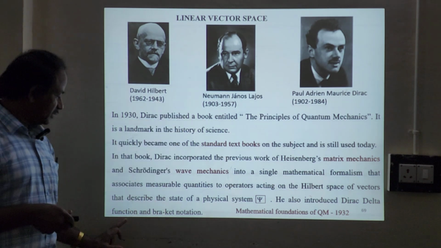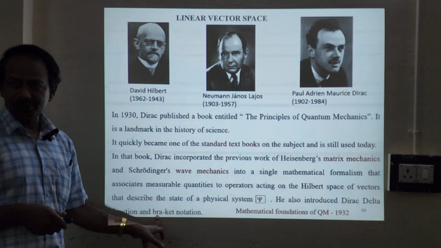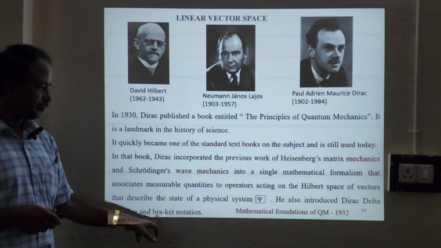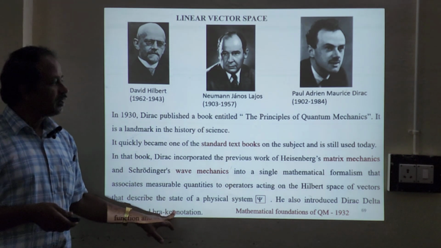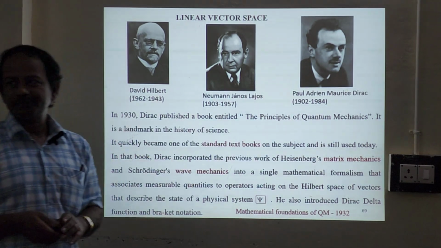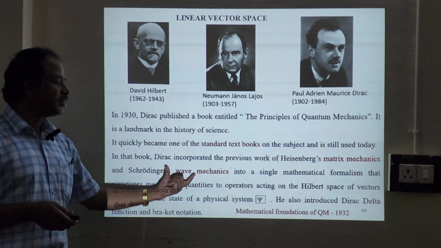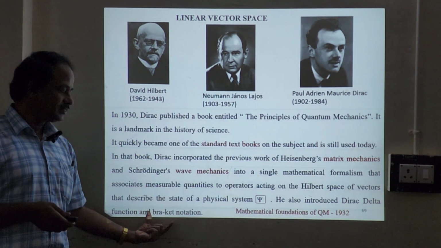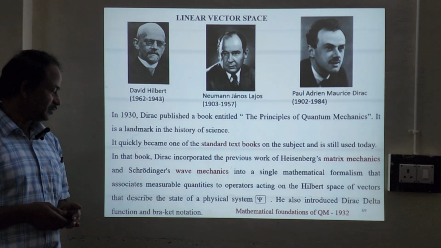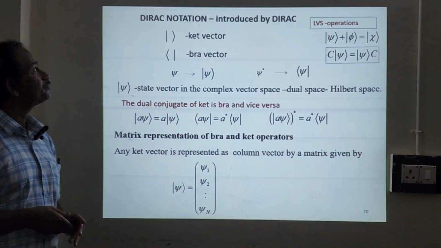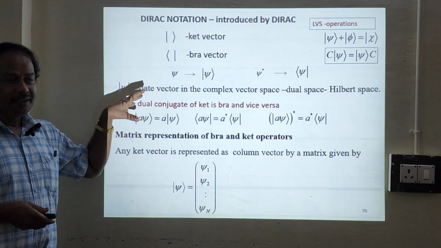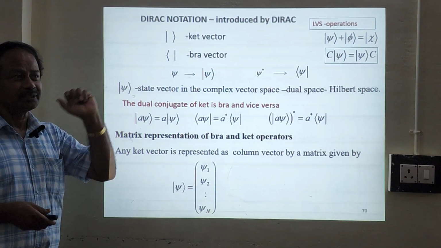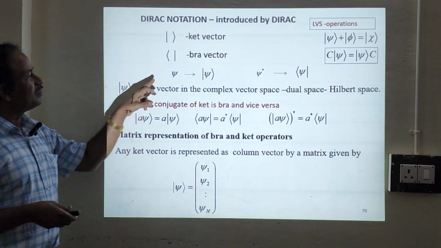And he developed the Ket-Bra notation, which we are going to look into in the next slides. Ket-Bra notation will often be used in matrix mechanics. So this is ordinary wave mechanics, and this is Ket-Bra notation, bracket notation. Now we are going to introduce Ket-Bra notation to represent any quantum state. For example, if you take psi,